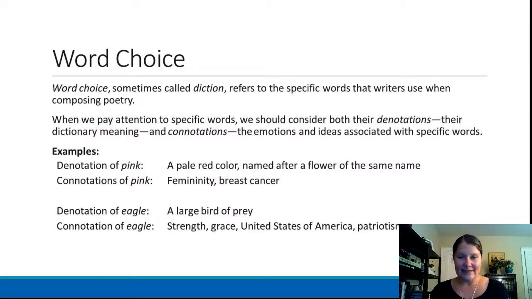And as you can see from even the examples that I've given you here, connotations are often culturally specific. Outside of the United States, eagle might have a different kind of connotation. Or if you went to a place where there weren't Susan G. Komen pink ribbon items available everywhere, you might not think of pink as being associated with breast cancer. But because those are prevalent things in our culture, within the cultural context of the United States in the 21st century, those are some connotations that those words have.